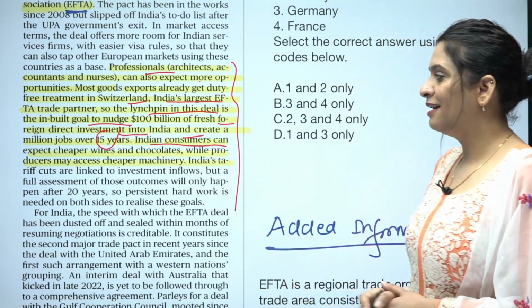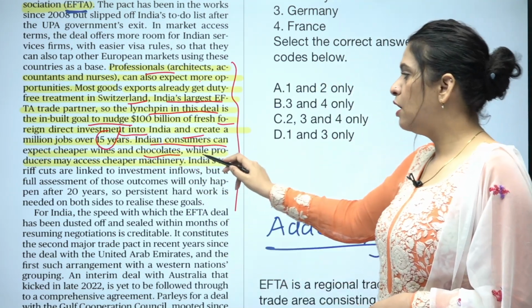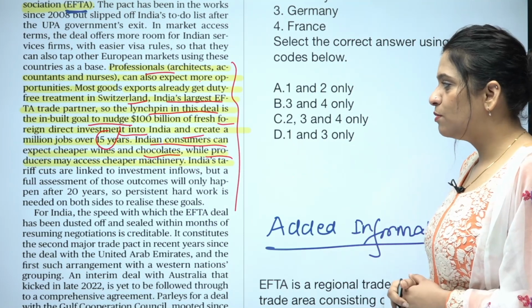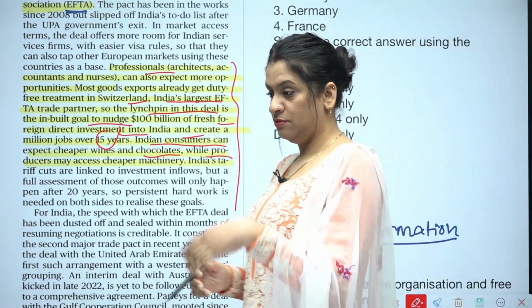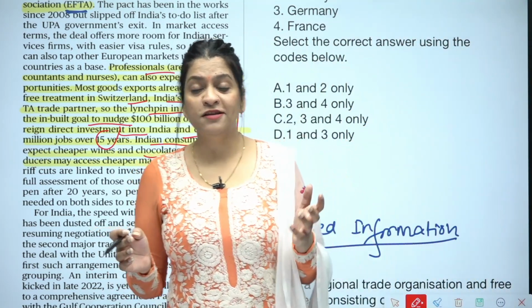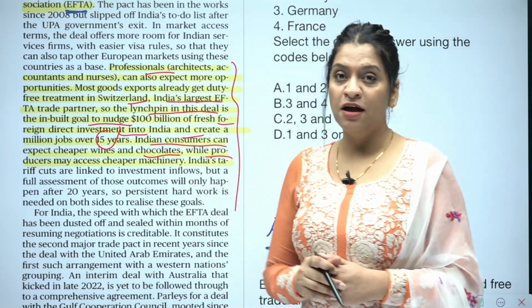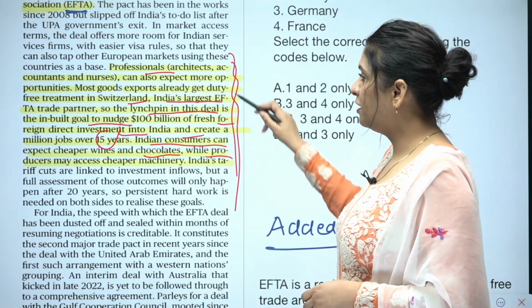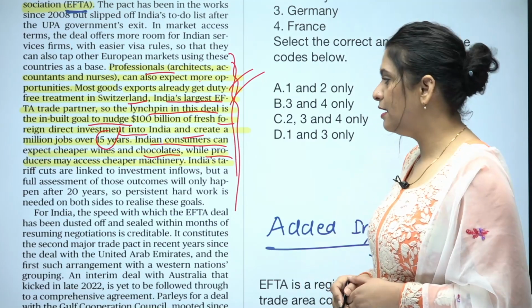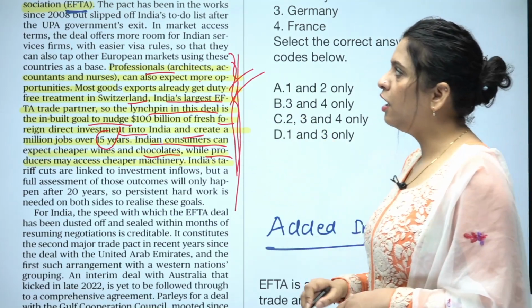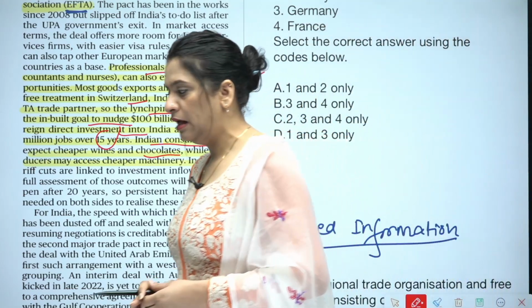Indian consumers can expect cheaper wines and chocolates, while producers may access cheaper machinery. So good news for people who are fond of wines and chocolates, because these countries are good producers of quality wine and chocolates. All right, so this is the significance of EFTA or TAPA for India.